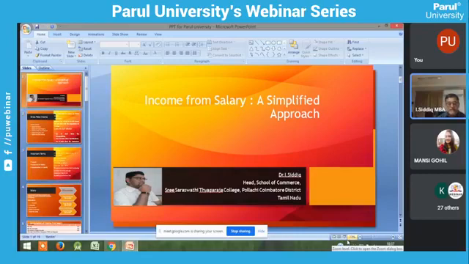The topic is income from salary. My dear students and faculty members, final year students have already got appointments from reputed concerns. We are going to get a salary from reputed concerns. So how are we going to pay tax? How can you calculate the tax for your salary? That is what we are going to see today.